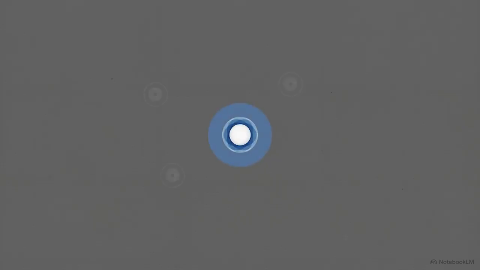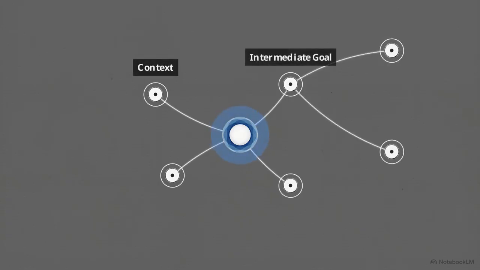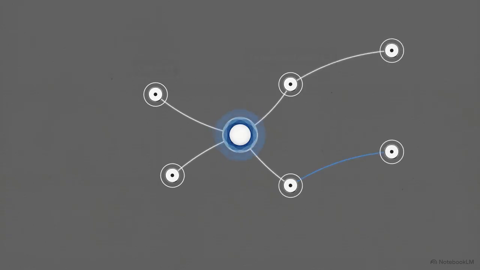Agentic AI operates through a different logic. These systems interpret context, set their own intermediate goals, and dynamically reason through problems in real time.